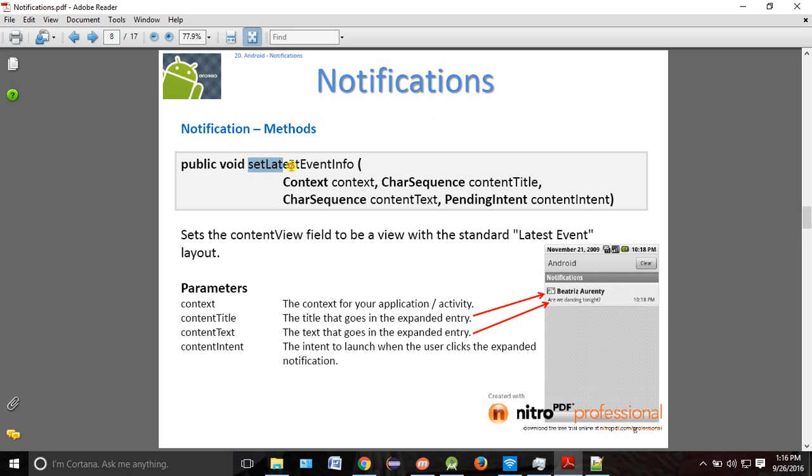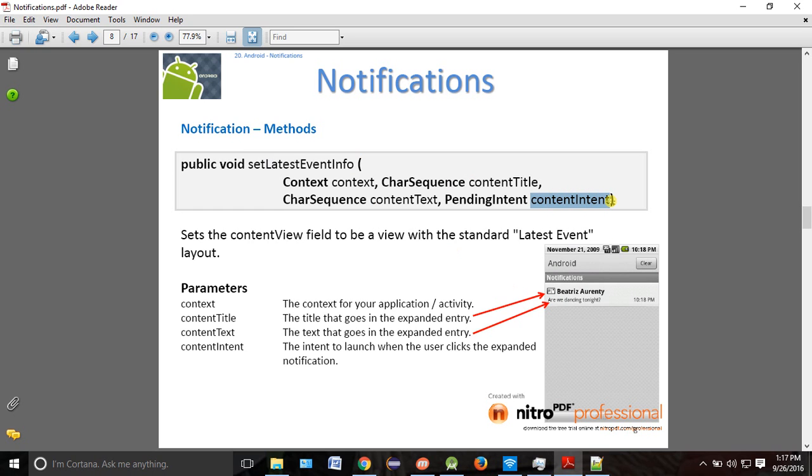So where will you set those for the notification panel? Here one method called setLatestEventInfo. What is the one? setLatestEventInfo. Here is the place where you have to pass the data where you want to go basically. Okay, so here context is nothing but normal context only. What is content title? Here, Beauties RNT. This is your content title. Okay, what is content text? Text is nothing but, are you dancing tonight? This is the text.